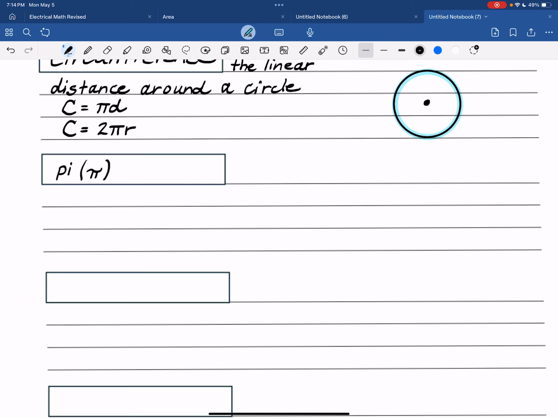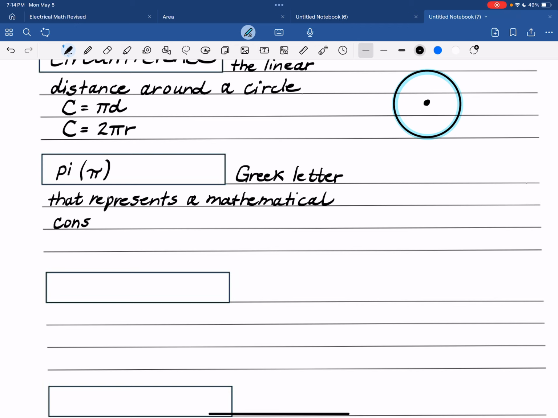It is a Greek letter that represents a mathematical constant. It never changes.